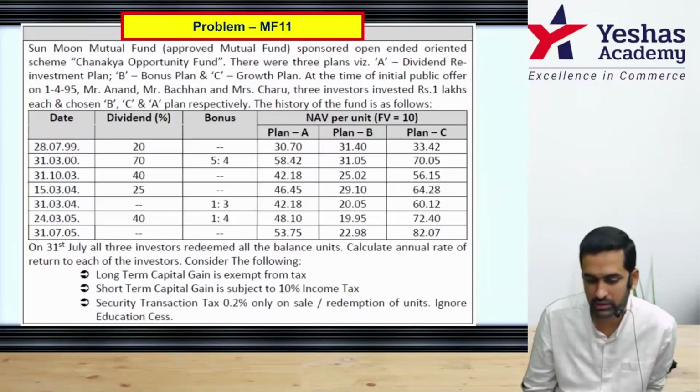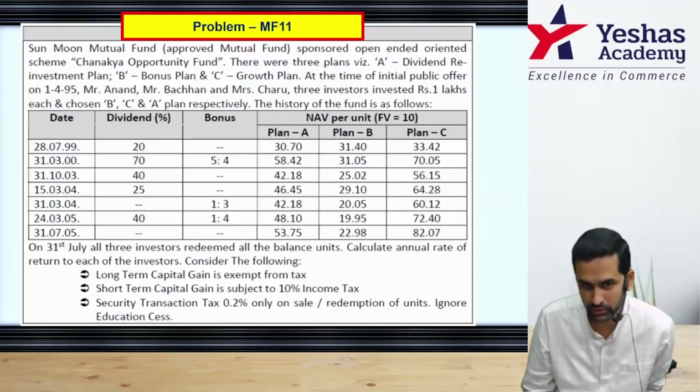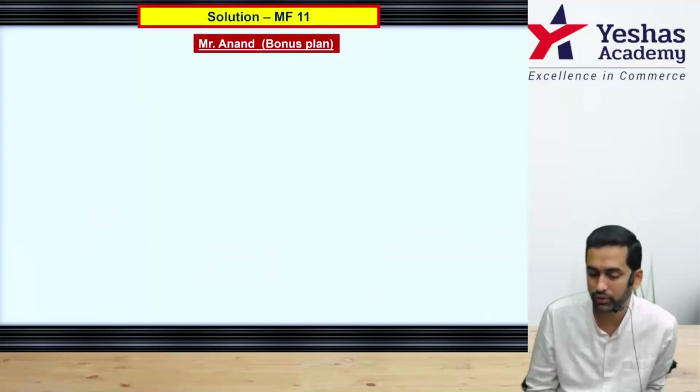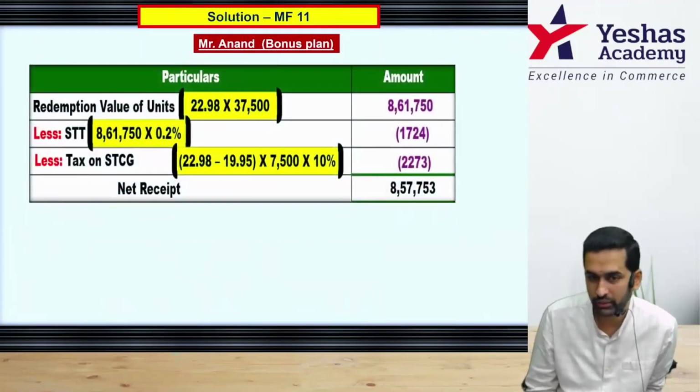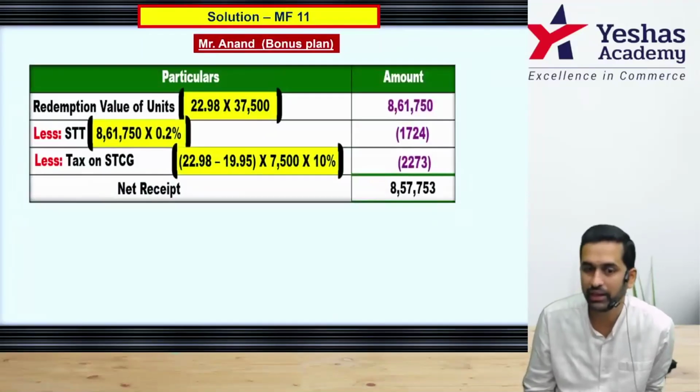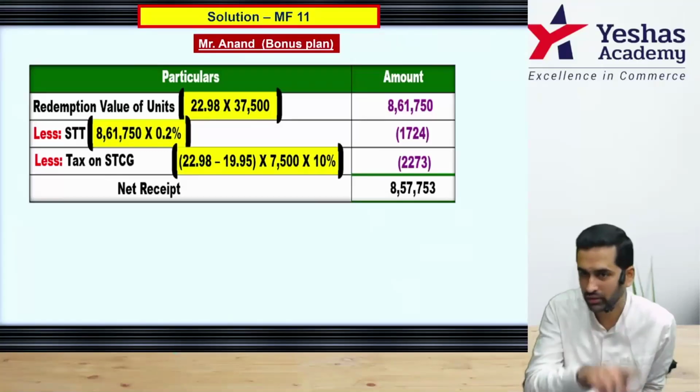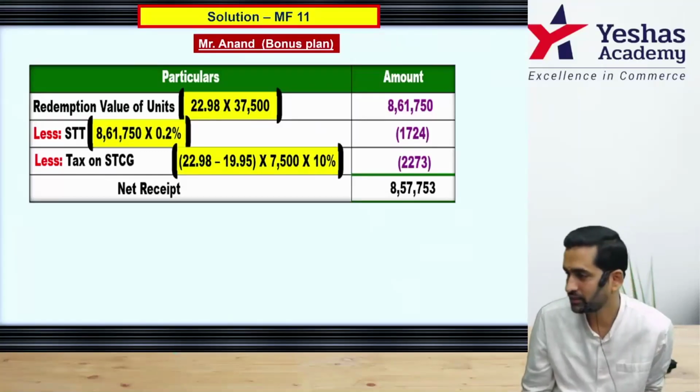you have to go to correct box. 24th March is when this bonus was given. On that day, plan B is bonus plan. The prevailing NAV was 19.95. So if I count that as my cost, then 22.98 minus 19.95, that becomes my gain. Into only 7,500 units, you're not paying on the total, into taxes 10%.